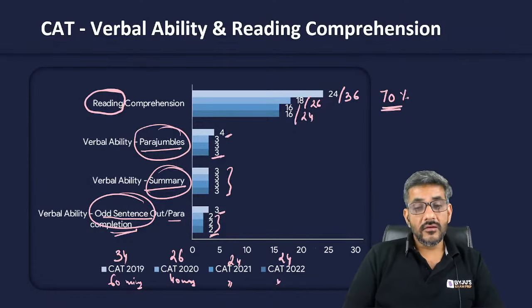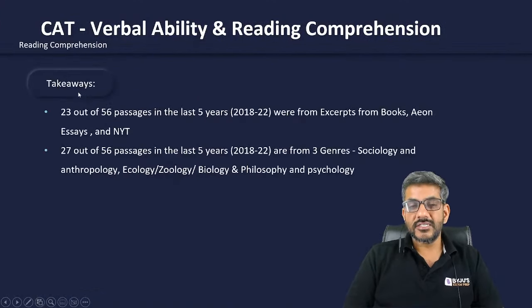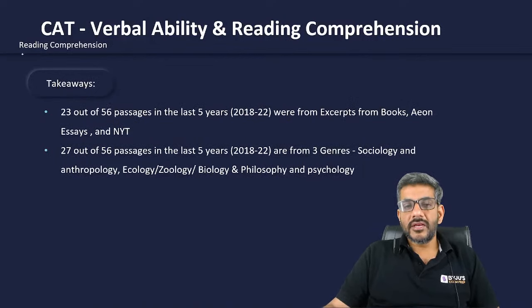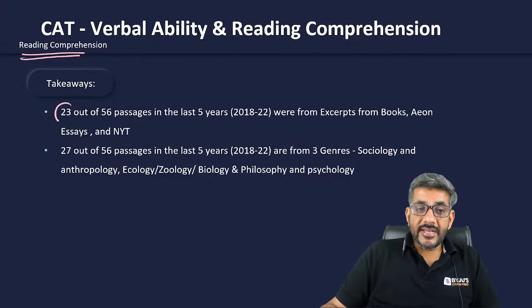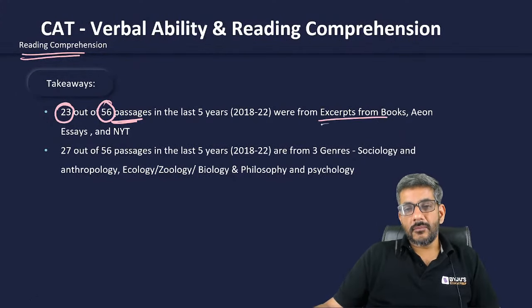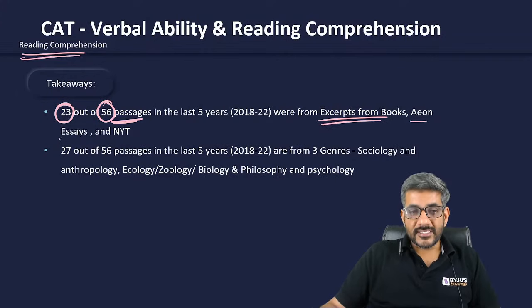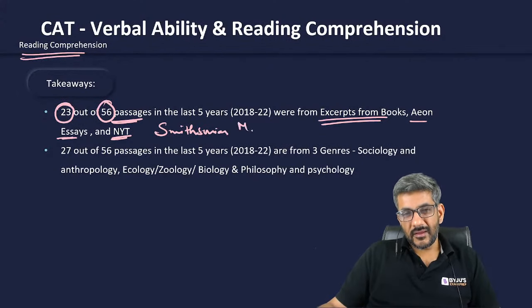And what to read, where from to read, let us talk about that as well. As I said, we have done some research on that. When I'm talking about reading comprehension, in the last few years, 23 out of 56 RC passages have been excerpts from different books, Aeon essays, and the New York Times. Some of the passages have also been from Smithsonian magazines as well, right?